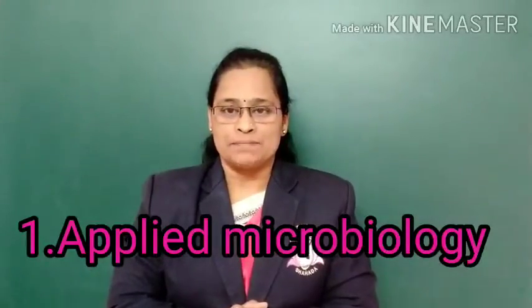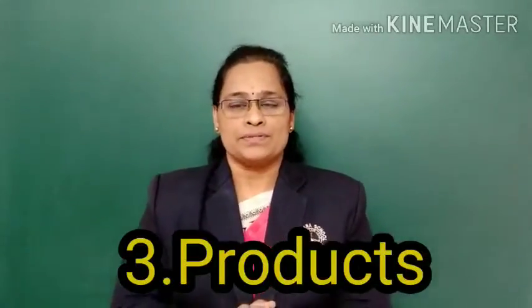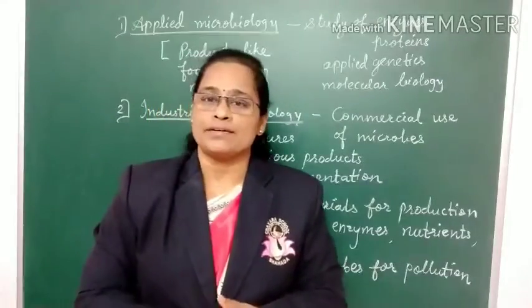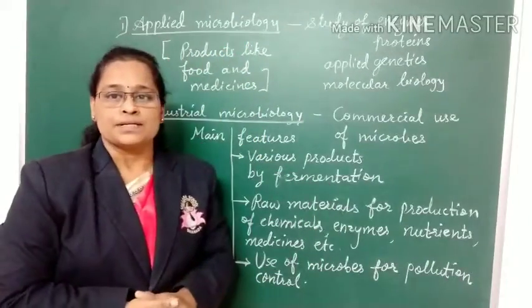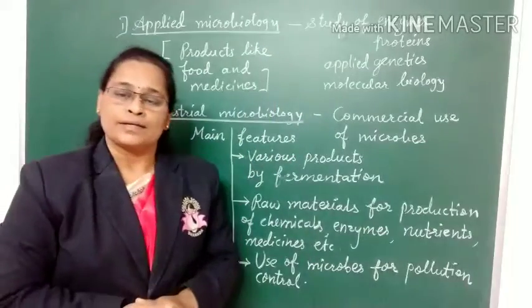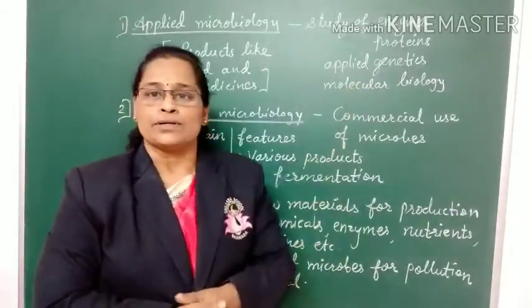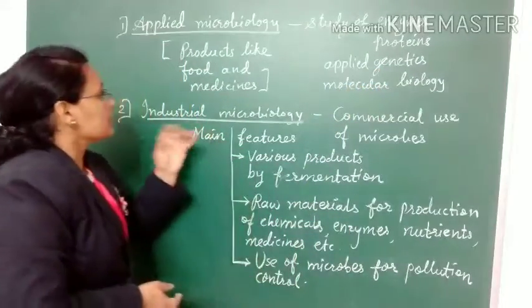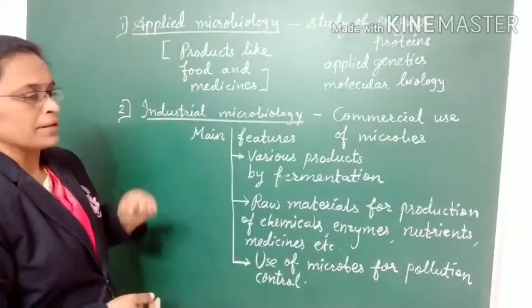In this chapter we are going to learn mainly 3 topics. First is applied microbiology, industrial microbiology, and the products which are produced due to these microorganisms. Let's get introduced with the chapter. In applied microbiology, study of the enzymes related to microorganisms, then proteins, applied genetics and molecular biology is done. That is, applied microbiology is used for products like food and medicines.